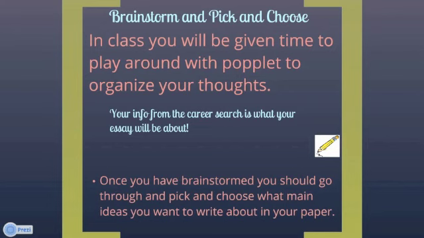You could do a paragraph for each of those things, but then you're running into not only a 5-paragraph essay, but a 6-paragraph essay. So you kind of have to, again, pick and choose what is the most important. Maybe you don't think writing a whole paragraph about the interest survey is that important. So you're going to pick and choose some of the other things. This is up to you, and this is what's going to make your own essay specific to you.